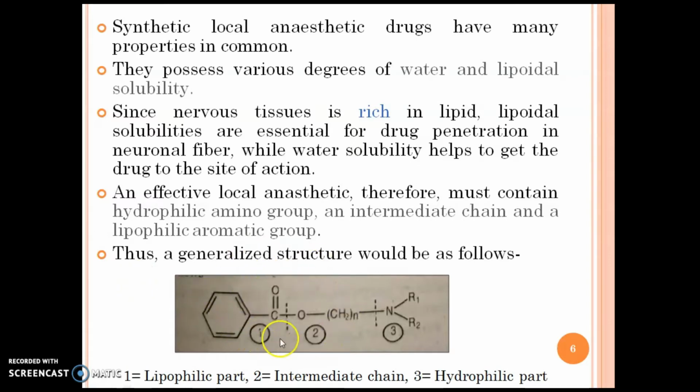In this, the benzene ring and C double bond O, numbered as 1, is the lipophilic part; O single bond CH2 n times, numbered as 2, is the intermediate chain; and third is the hydrophilic part, that is N single bond R1 and R2.